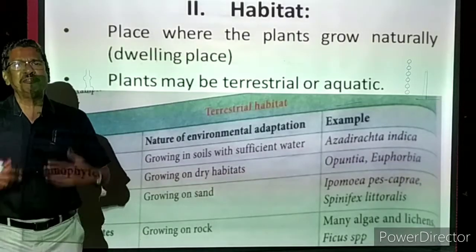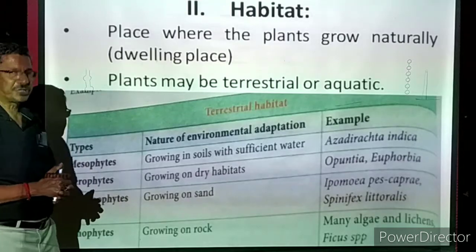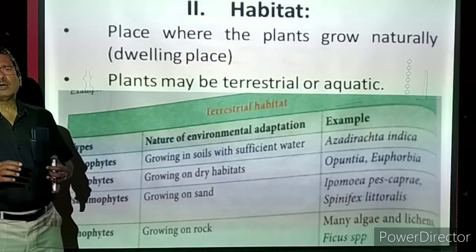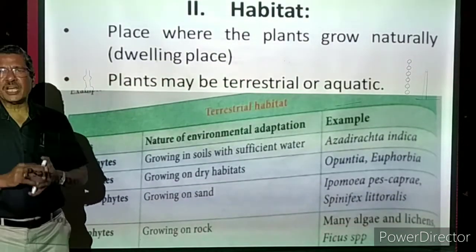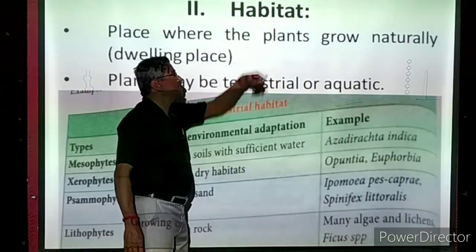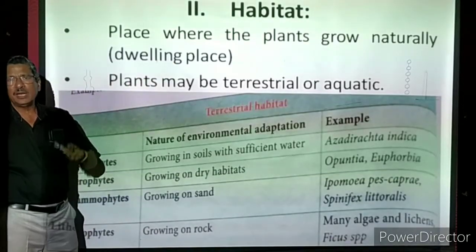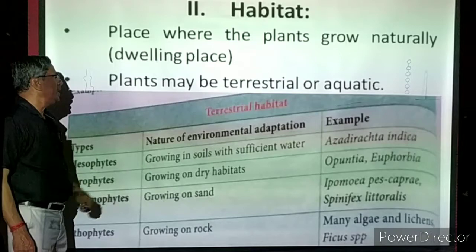For example, a fish is living in water, so water is the habitat for fish. A wild animal, maybe a lion or tiger, is living in the forest. Forest is the habitat for lion, tiger, etc. Like that, habitat is a dwelling place, a natural living place. That is called a dwelling place.